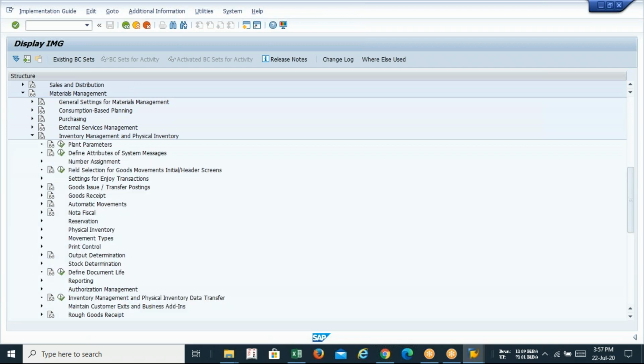Okay. Under that, plant parameter. So the path is clear: MM, then inventory management and physical inventory, IM and PI, and under that, plant parameter. Three steps. Guys, the ACP reference IMG is clear to all of us. That is the basic. After the implementation, you have to go through this. What else? Sir, MM, then inventory management, physical inventory, and then plant parameter.